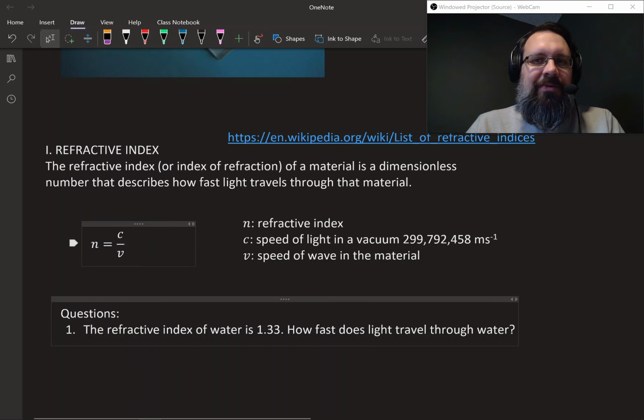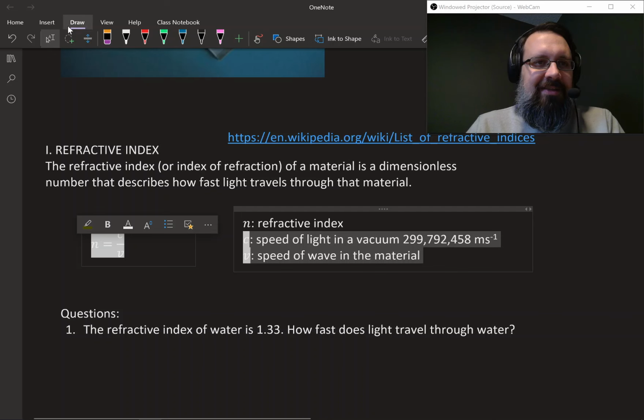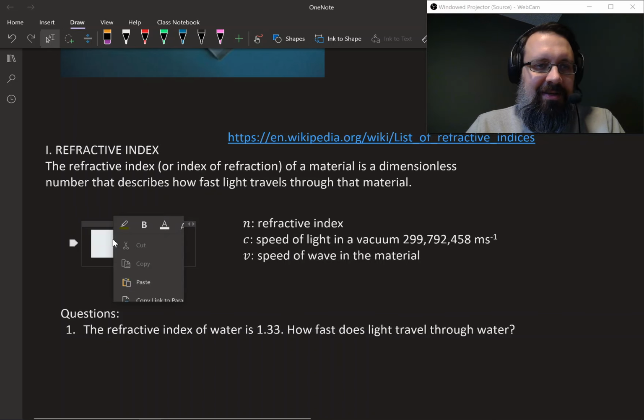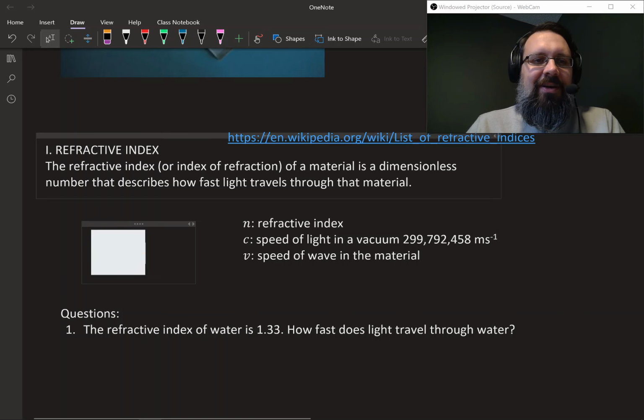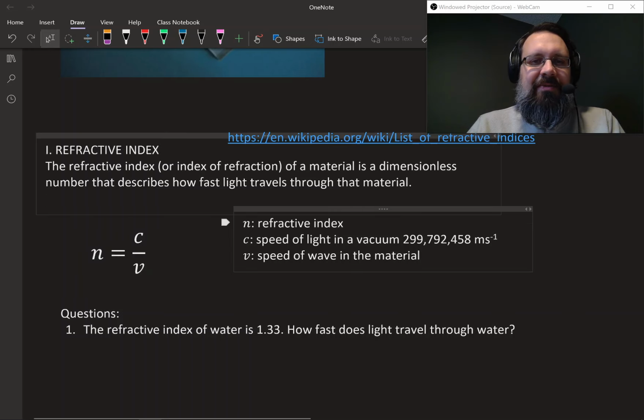This is the equation that we use to relate those together. I feel like this text size should be a little bit bigger here. Maybe like 26. There we go. All right, so in this equation, n is the refractive index, c is the speed of light in a vacuum, 299,792,458 meters per second, and then v is the wave speed in the material.